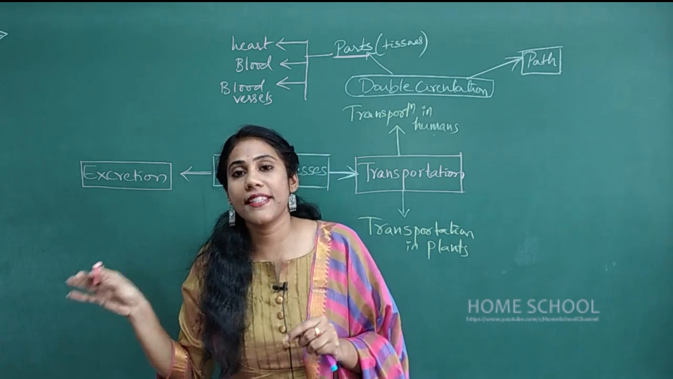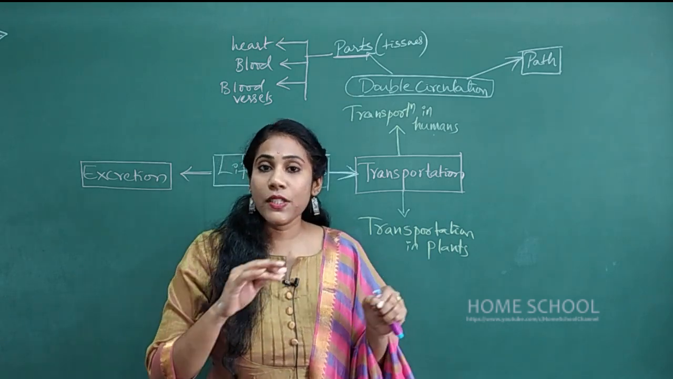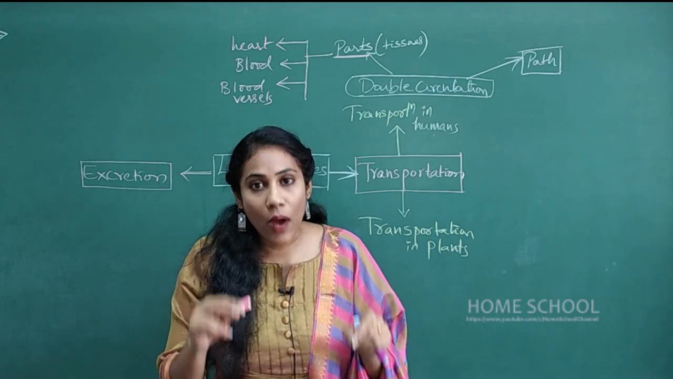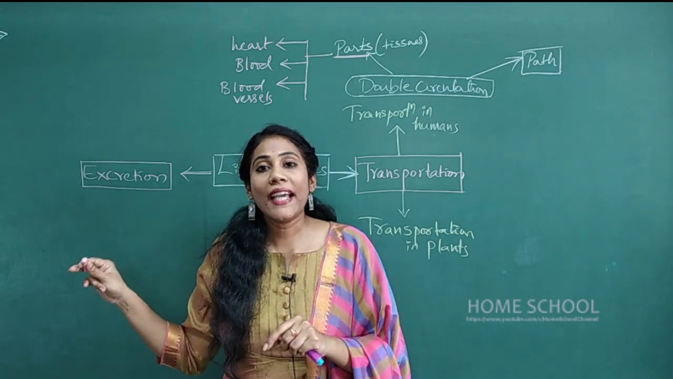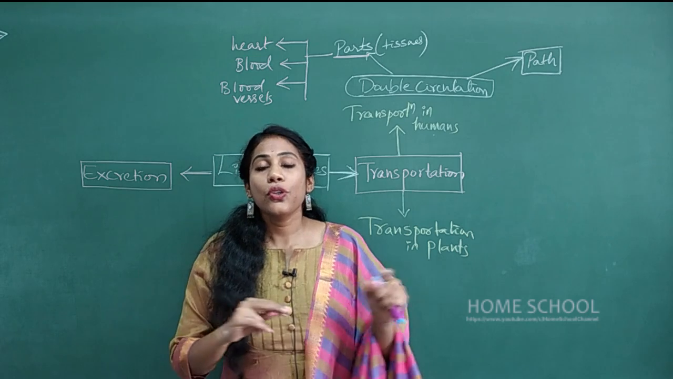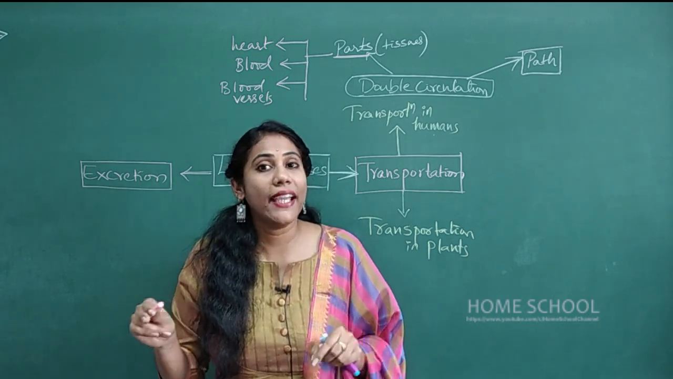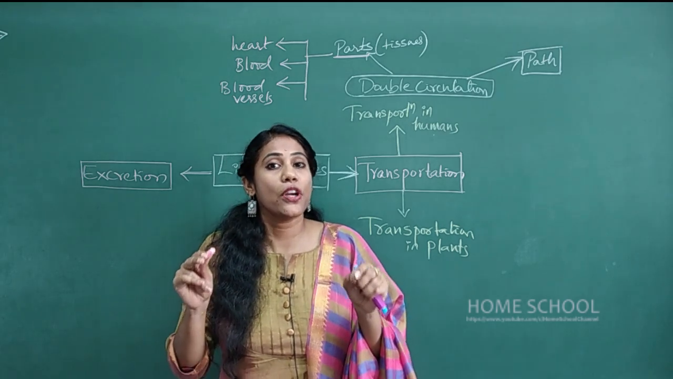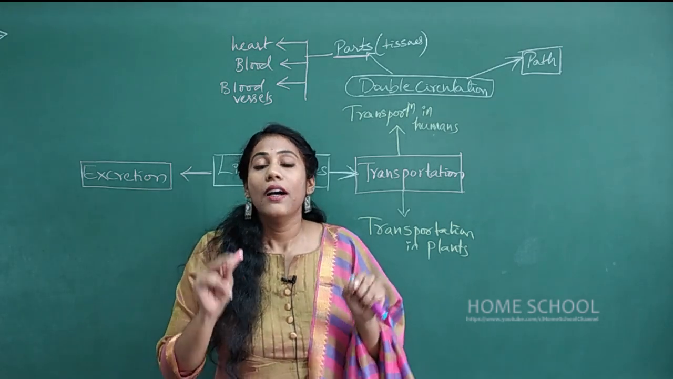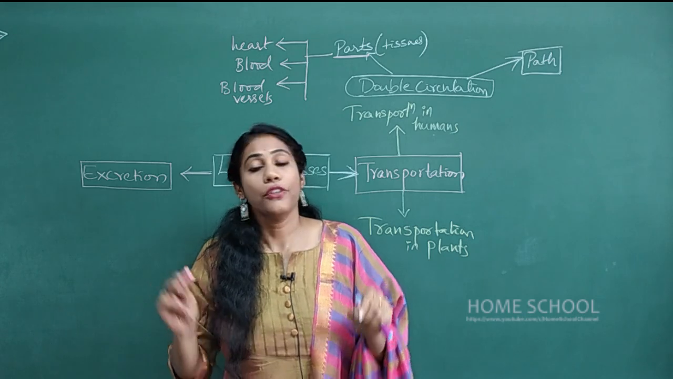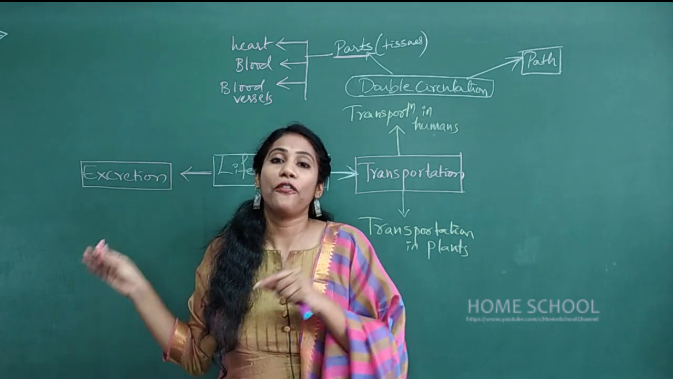Arteries carry oxygenated blood. Veins will have so-called valves. Arteries do not have valves. So why do veins have valves? What is the use of having a valve in a vein? It is to avoid backflow of the blood.